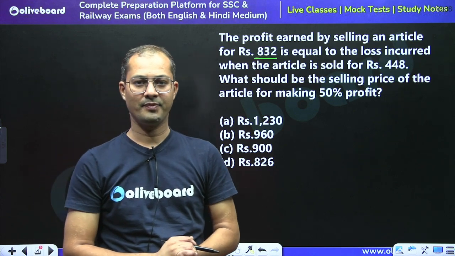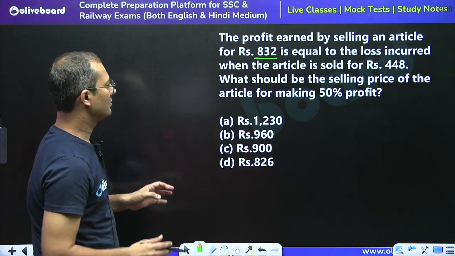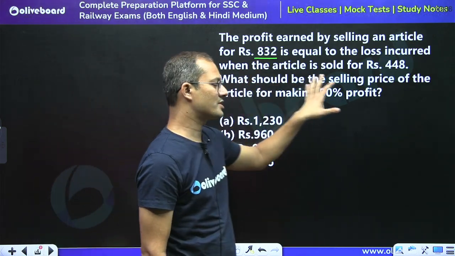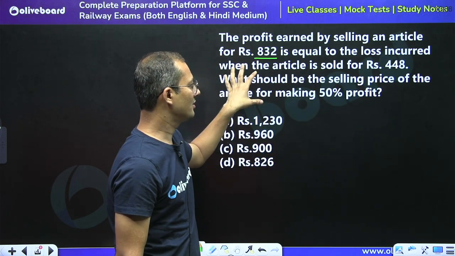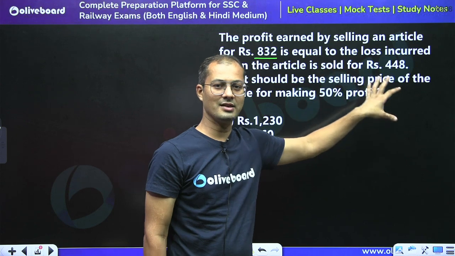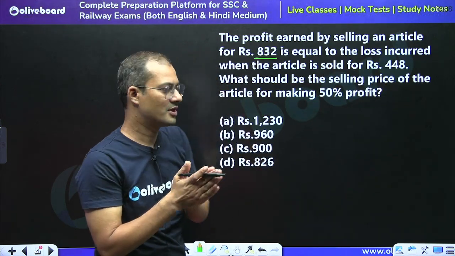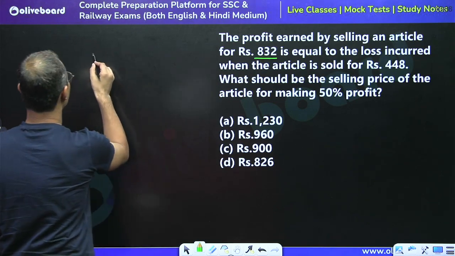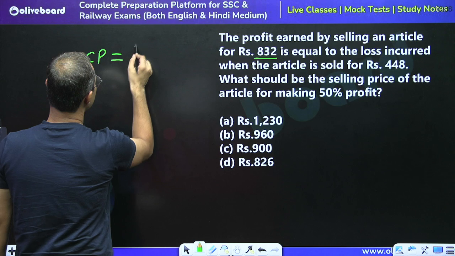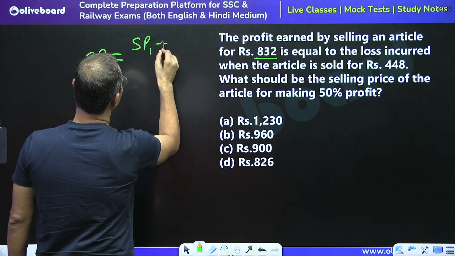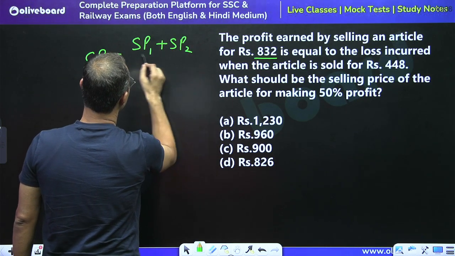Here we are given two selling prices. At one he is getting profit and at the other he is getting loss, but the profit is equal to the loss. So in that case we can say that the cost price is always equal to (SP1 plus SP2) divided by 2.